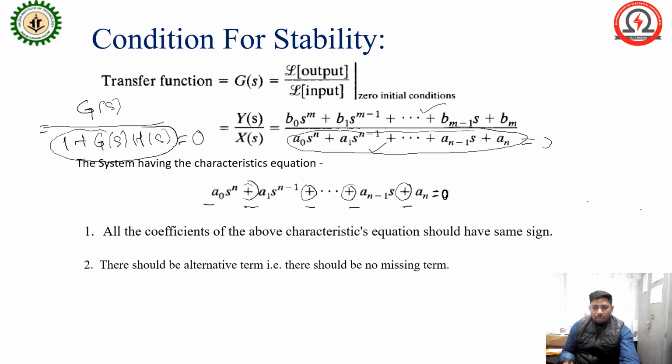Suppose you have a fourth order equation: s to the power 4, s to the power 3, s to the power 2, s to the power 1, s to the power 0. If any term is missing, the condition for stability breaks down, and you can say the system will be unstable. When these two criteria are satisfied, you can say the system may be stable.